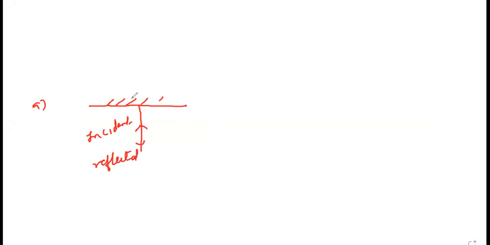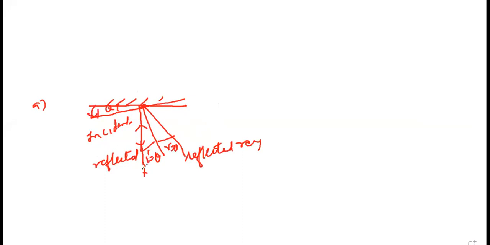But when you rotate it by angle theta, keeping incident ray fixed, so if this is theta, this will be I equals to theta. Reflected ray will come by theta. So there was one property, keeping incident ray fixed. When mirror is rotated by theta, reflected ray will rotate by 2 theta. Okay. This I had explained, I think.